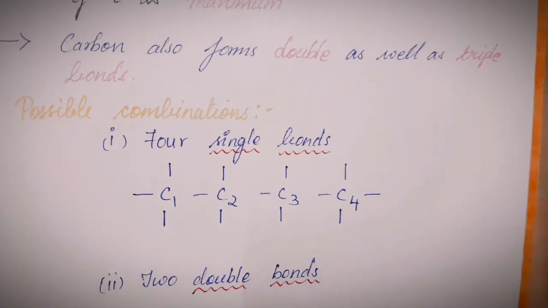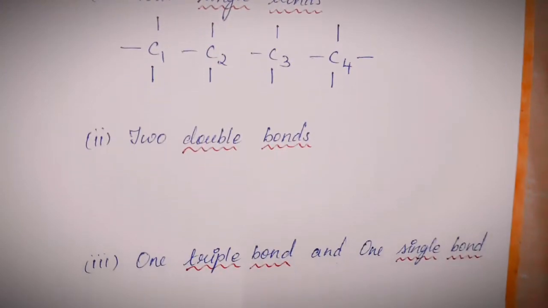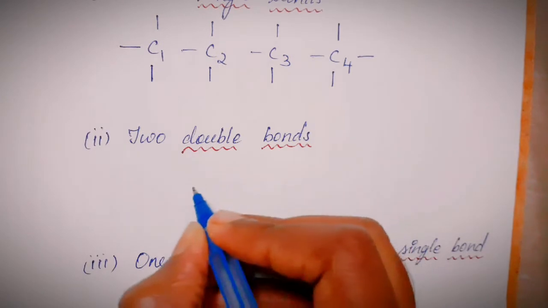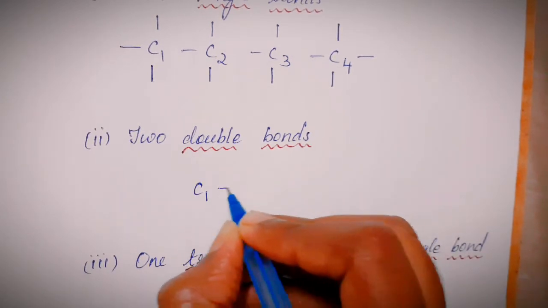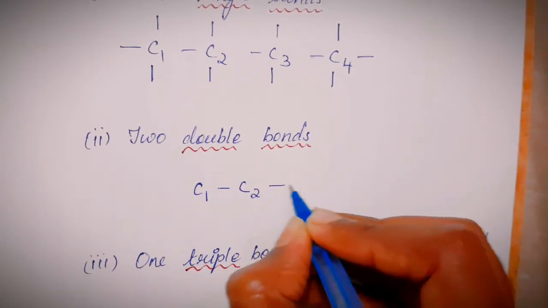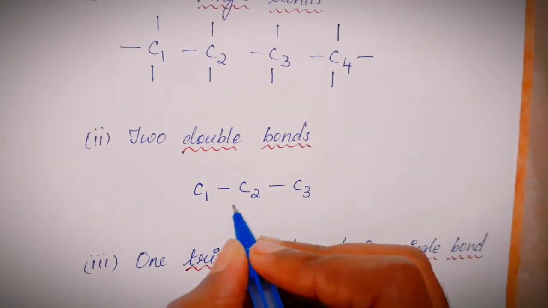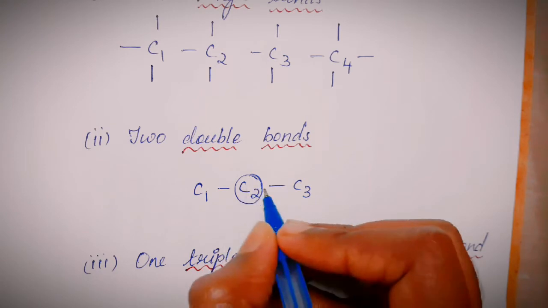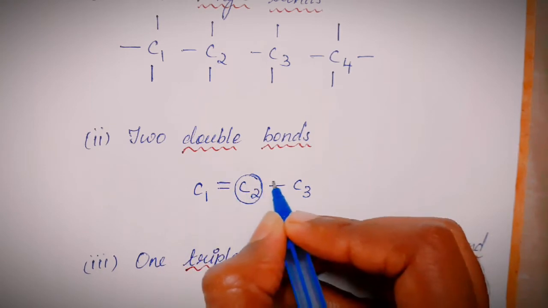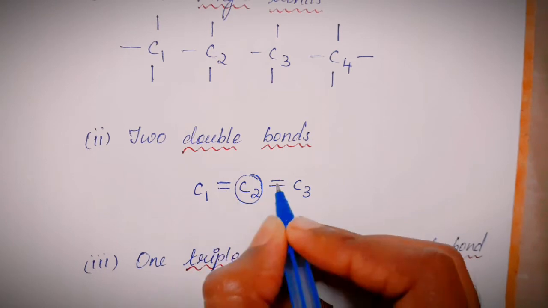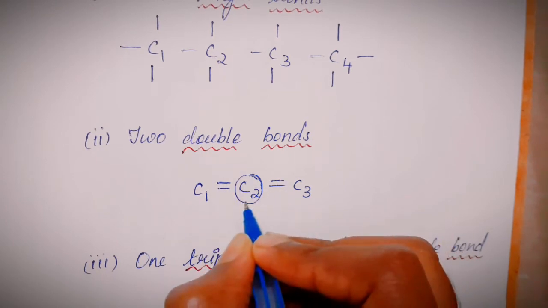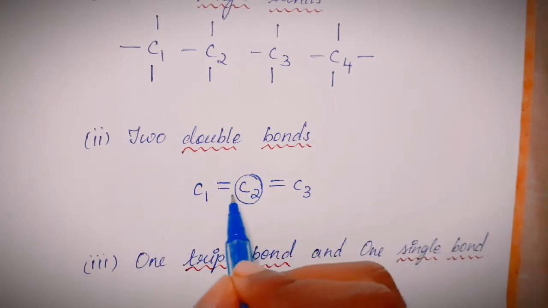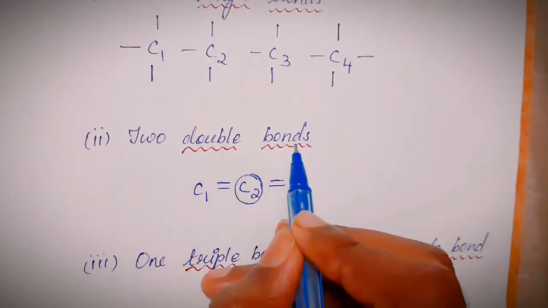Let's move on to the second possibility. Second possibility is when carbon forms 2 double bonds. So I'm writing carbon number 1, C1, C2 and C3. Let's consider carbon number 2. This carbon is going to form 2 double bonds. One on this side, the other on this side. 1, 2, 3, 4. So its valency is satisfied. In this case, carbon number 2 is the one that exhibits this property of forming 2 double bonds.